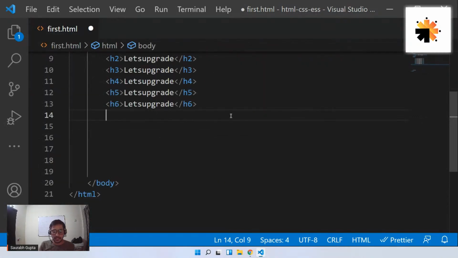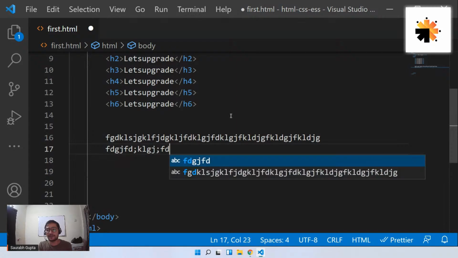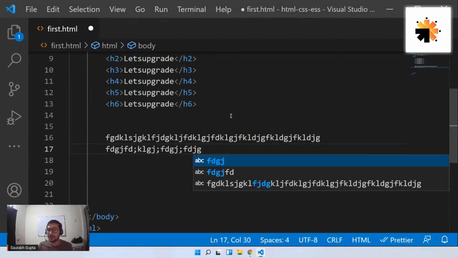Okay, now then, first thing I need here is the text. So from where am I going to get the multiple lines of text? Either you can go on a website and just copy and paste it here, or you can write something like this, generate multiple lines of text, but this will not look good.